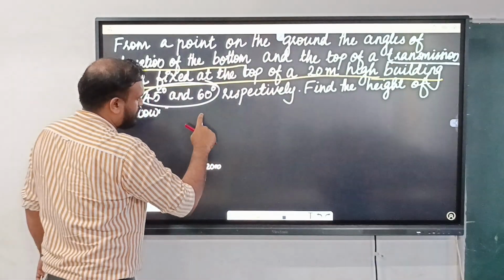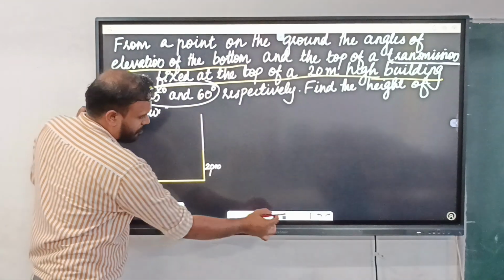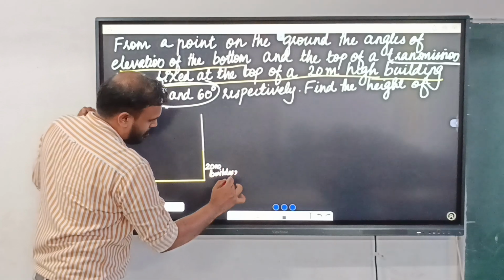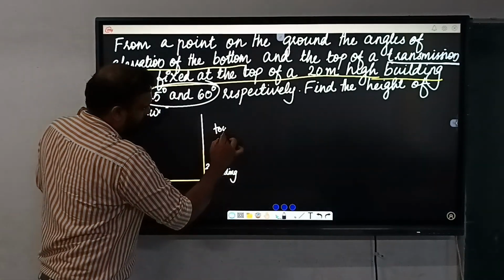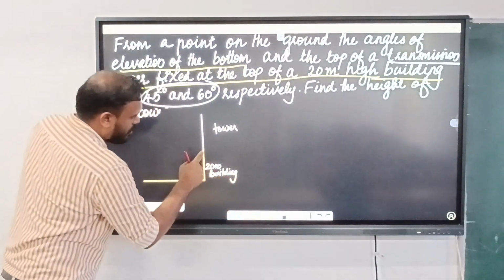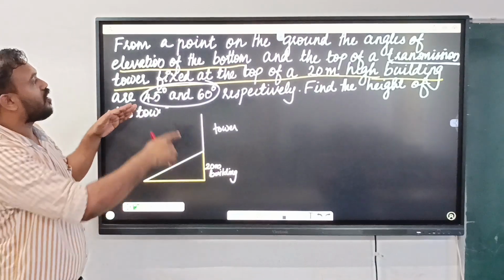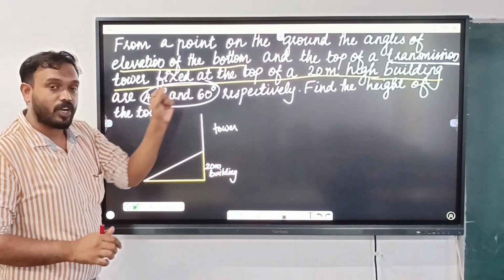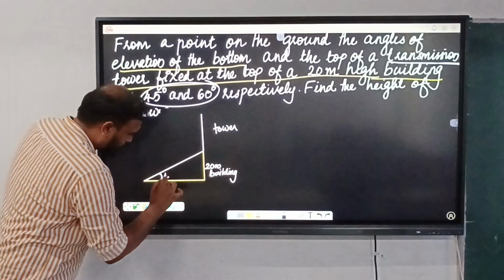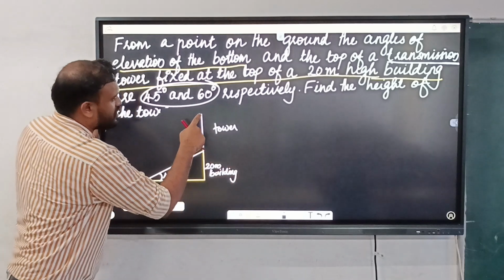Here is the building and here is the tower. Then the angles are also given. The angle of elevation of the bottom is 45 degree, and the top is given as 60 degree.